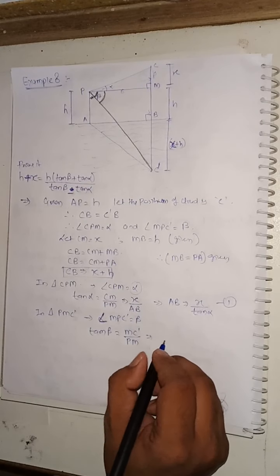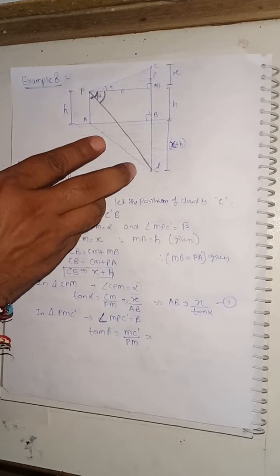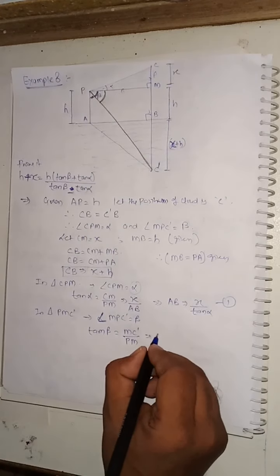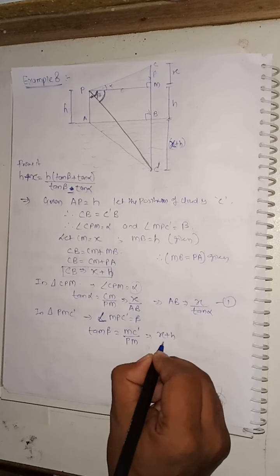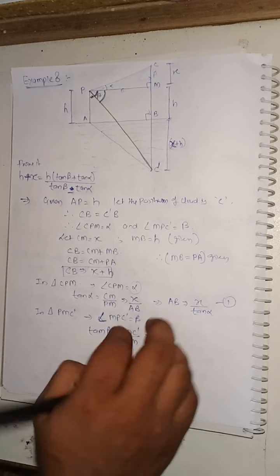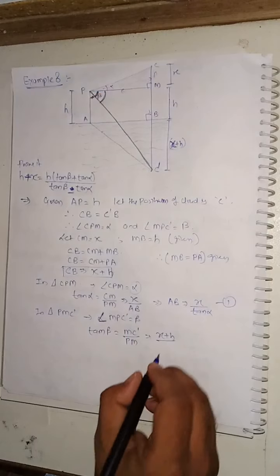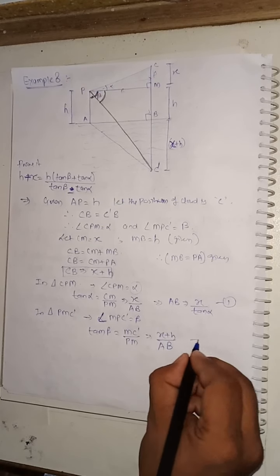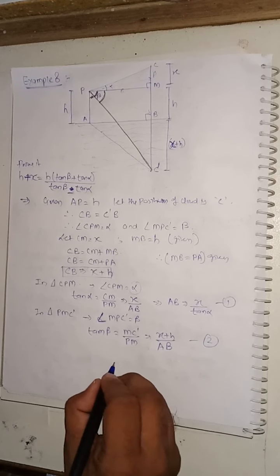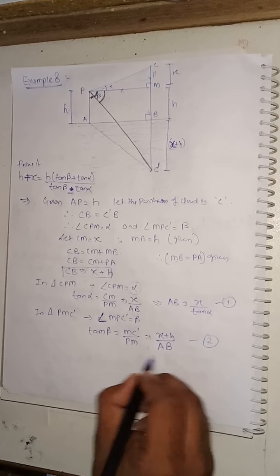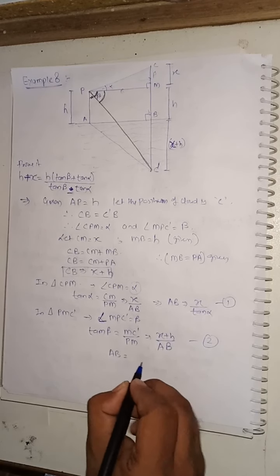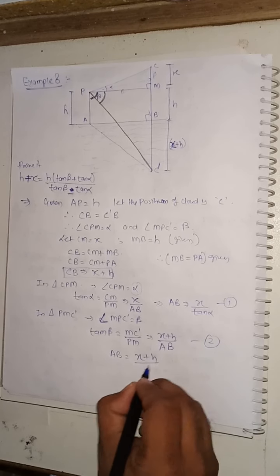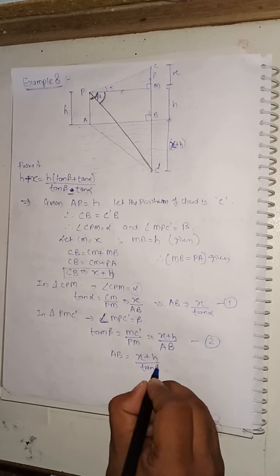MC dash is equal to what? It will be equal to this same x plus h, so it will be x plus h divided by PM. PM is equal to AB. So this is our equation 2. Here after solving I can write that AB is equal to x plus h divided by tan beta.